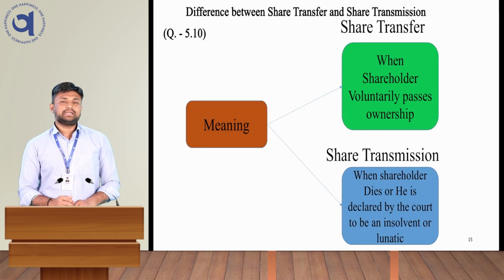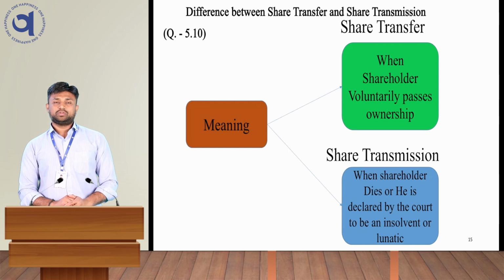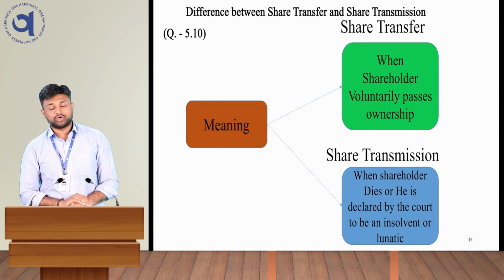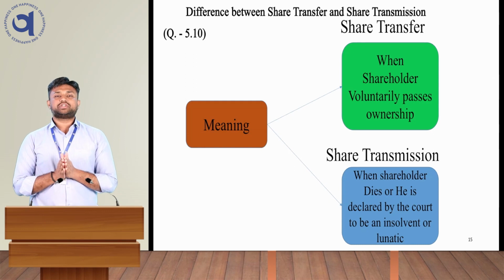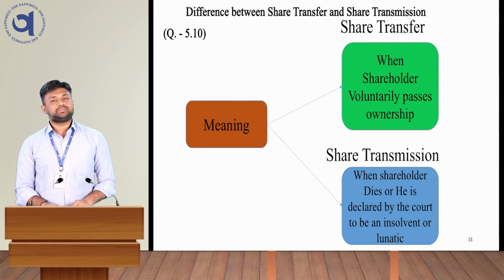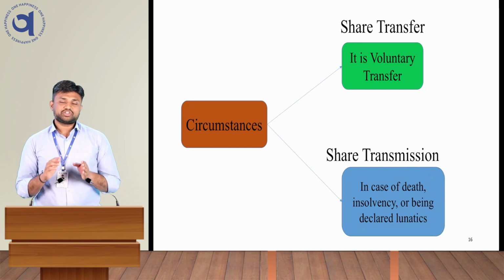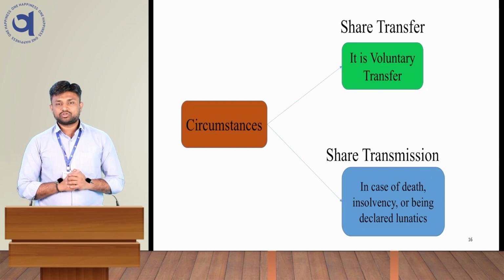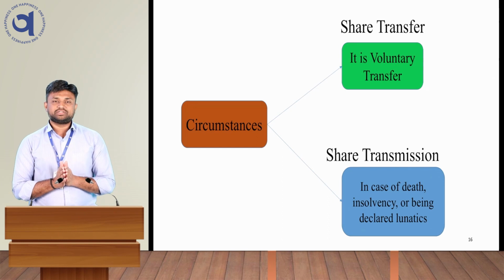Okay, so now the next topic is the difference between share transfer and share transmission. Basically, let's start with the meaning of share transfer. When the shareholder voluntarily passes the ownership, that is called share transfer. And when compulsory share transfer happens, it is called transmission of share. The next topic is the circumstances in which transfer happens and transmission happens. So it is a voluntary transfer, so we do not need to create any situation.